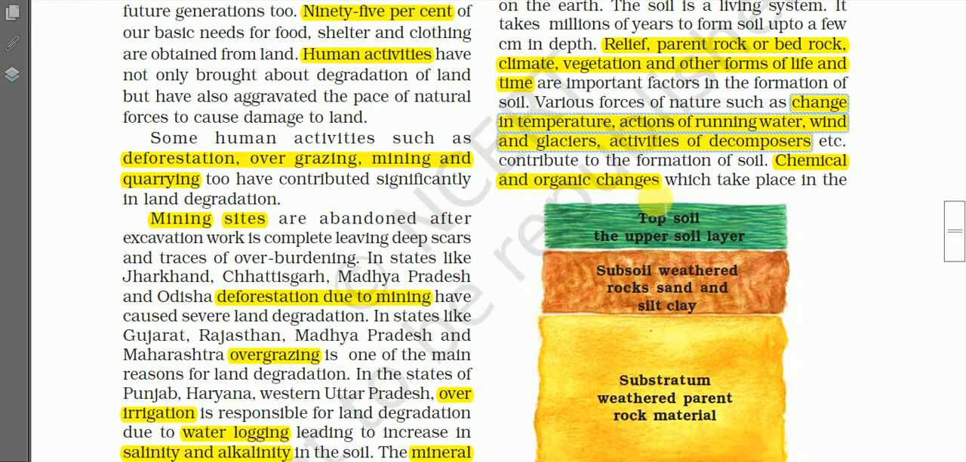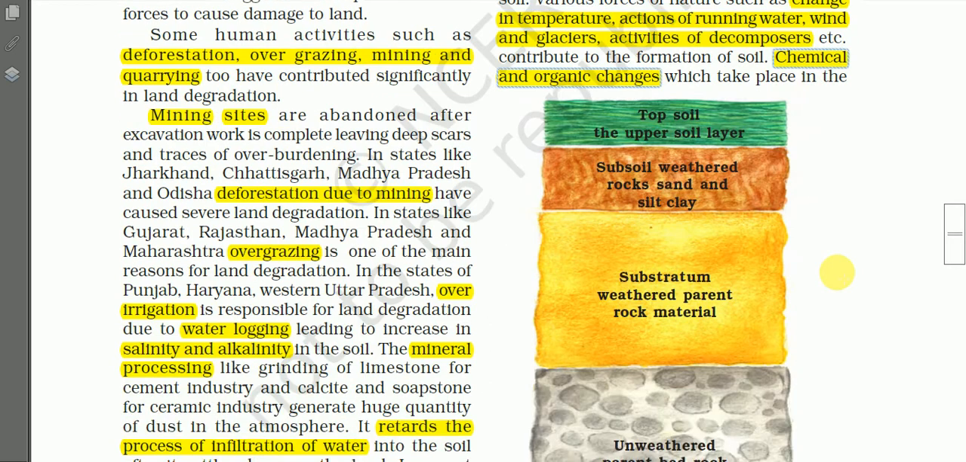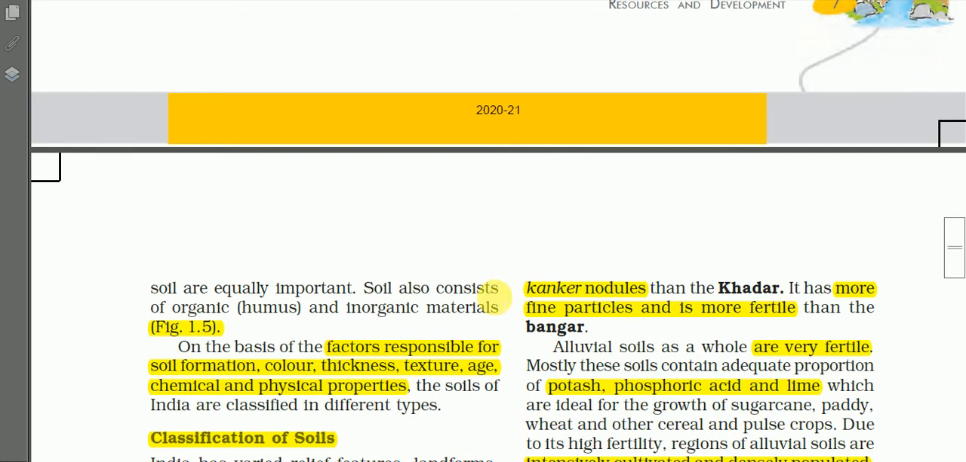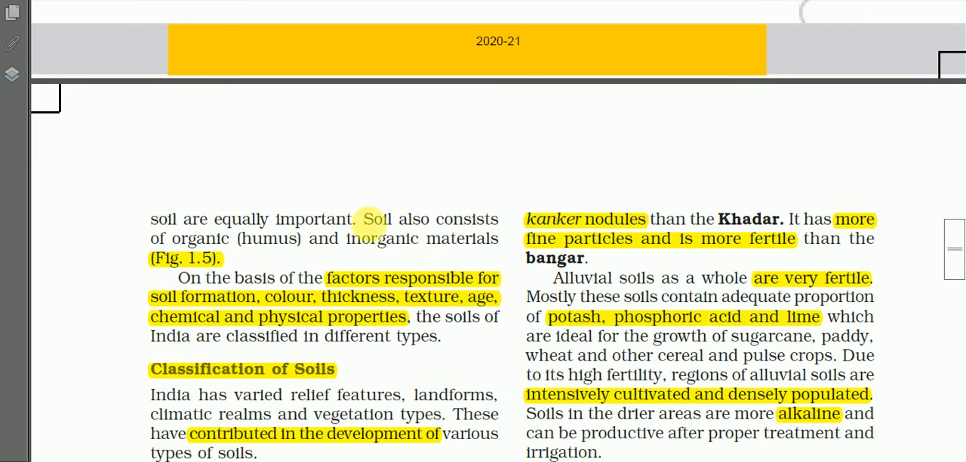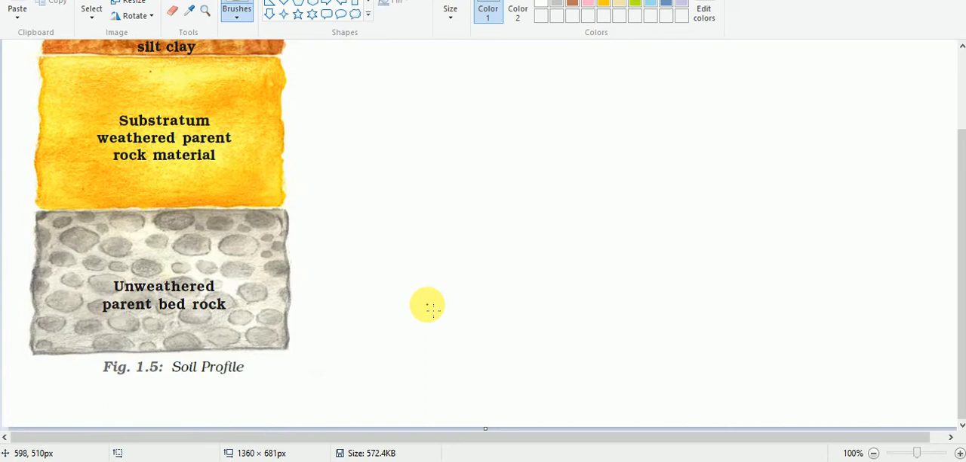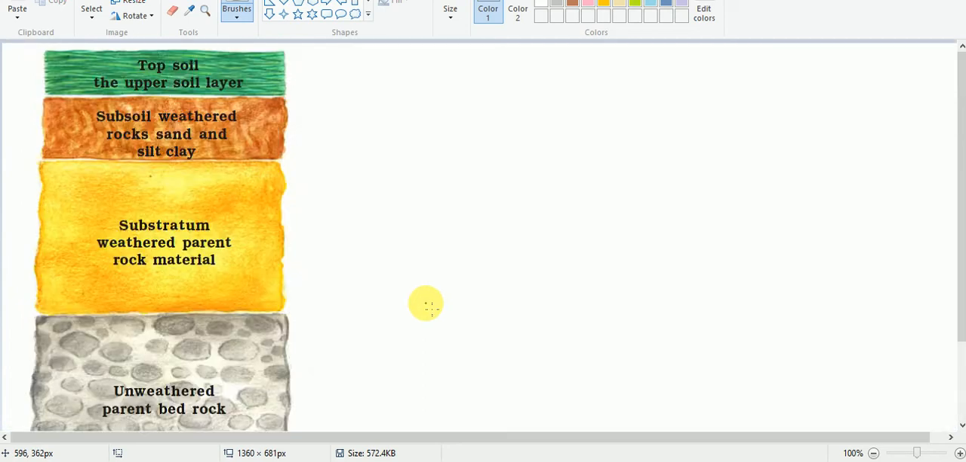And chemical and organic changes which take place in the soil are equally important. The soil consists of organic humus and inorganic materials, and you will find it in figure number 1.5. So here let us see figure number 1.5. It depicts the soil profile. A vertical section of a soil is known as the soil profile, and in the soil profile you will find different layers.